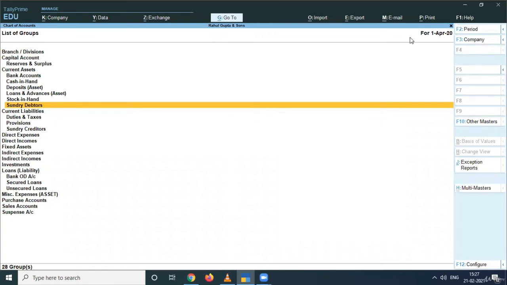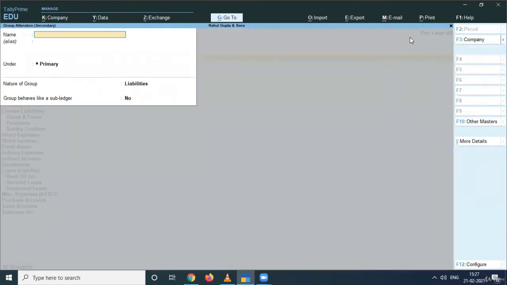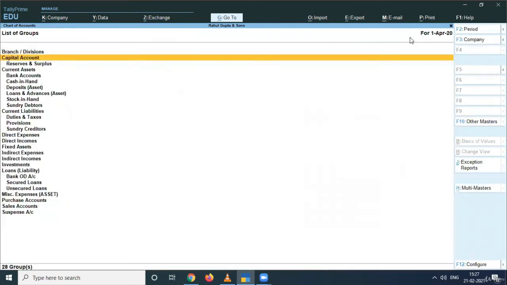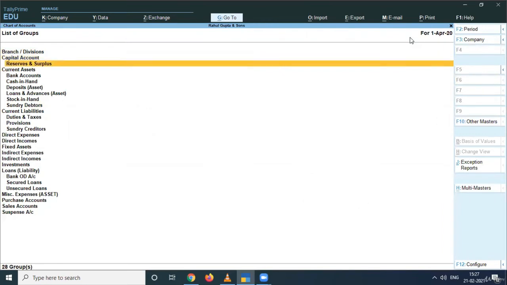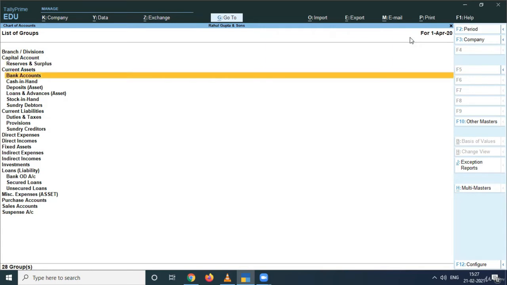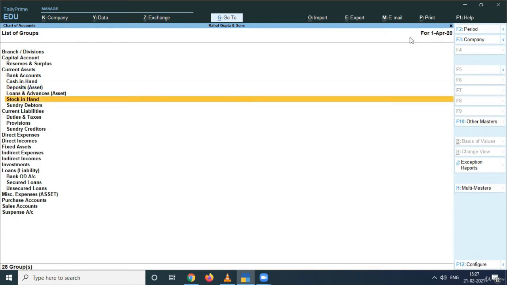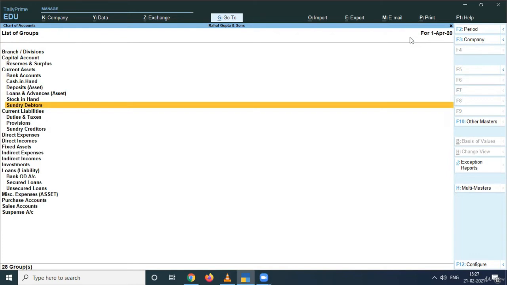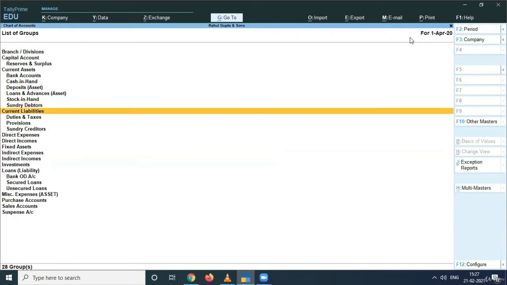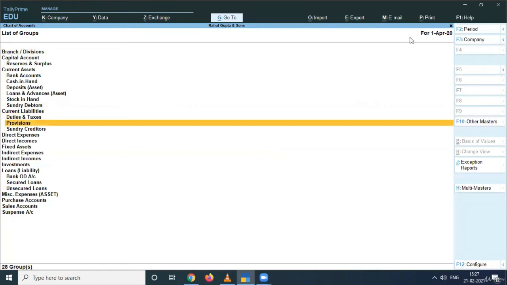So you can see here under capital accounts, the capital group, you will be able to post all of your capital accounts. Under reserves and surplus, you can post your net profits. Under current accounts, you can show your bank balances, your cash in hand, your assets, current assets as well as long-term assets, your stock, your debtors or the persons from whom you have to take the money, your liabilities, the taxes that you need to pay, provisions that you had made, and many more.